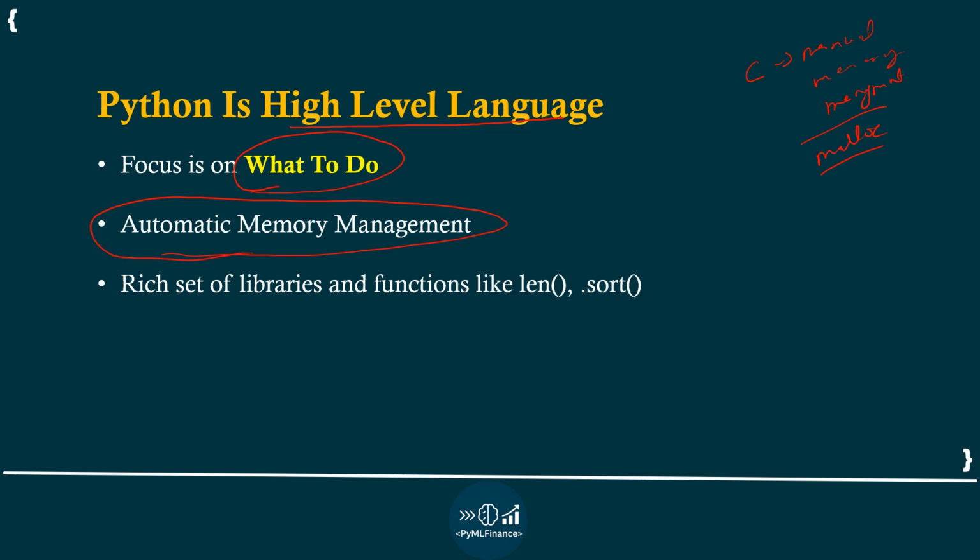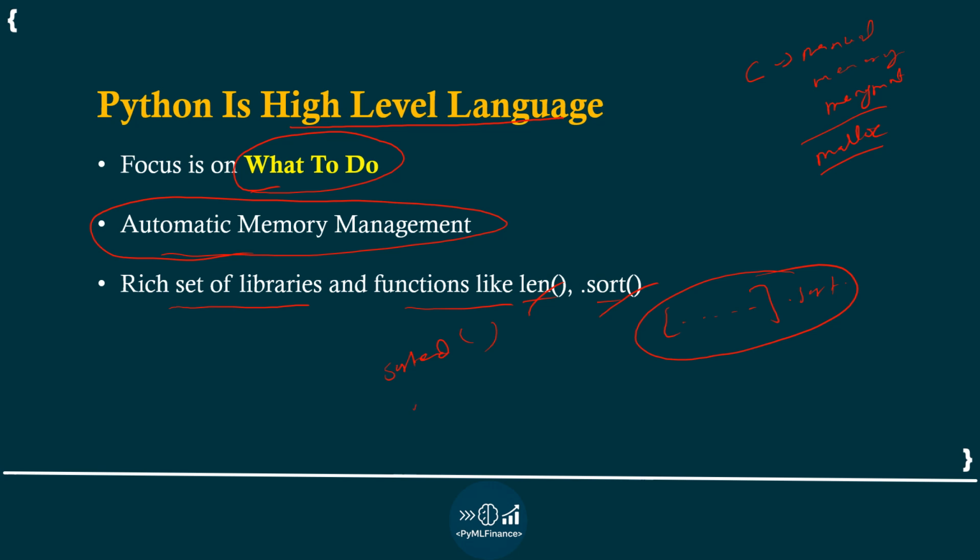Python has a rich set of libraries and functions like len and sort. Len is a built-in function to find length. Dot sort is a built-in function to perform sorting on a collection of items or array of items. There is one more function, sorted, used to sort.